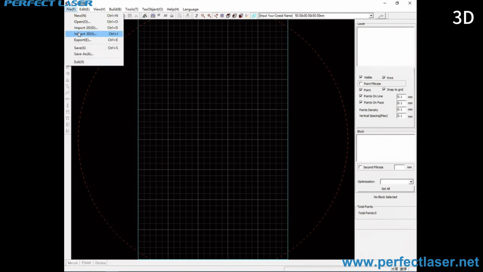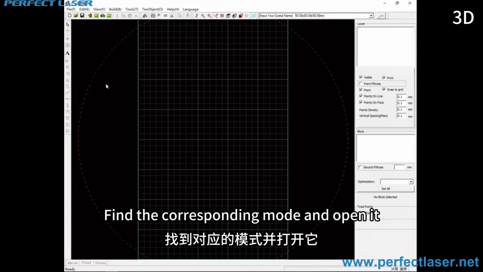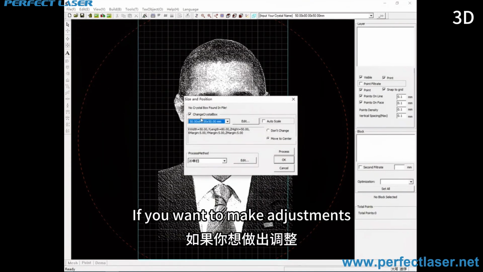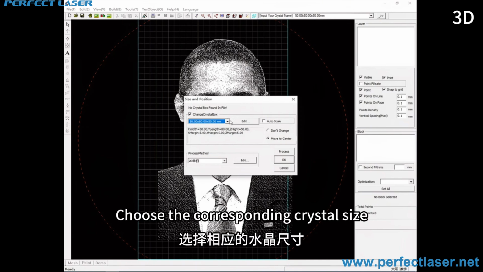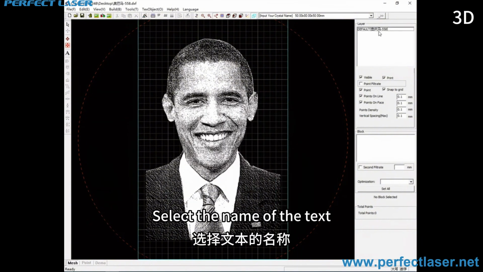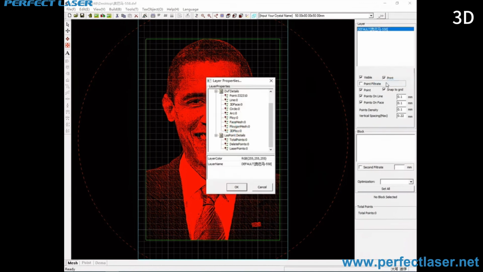First click Open. Find the 3D mode option. Find the corresponding mode and open it. If you want to make adjustments, we'll just click OK. Choose the corresponding crystal size. Select the name of the text. Select this.